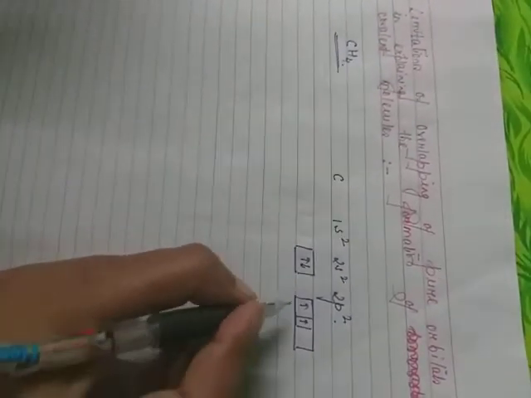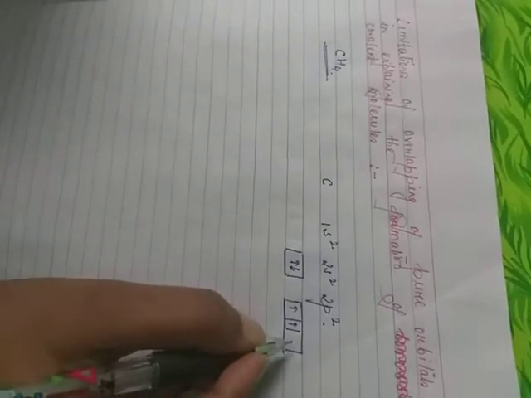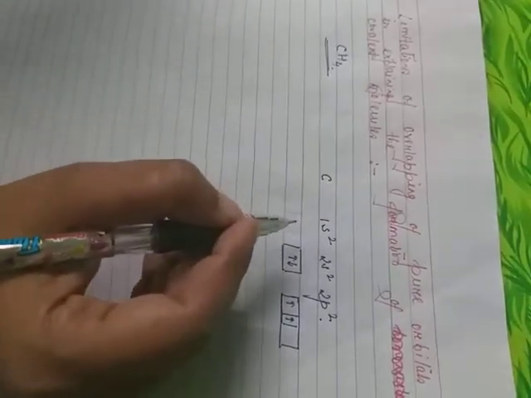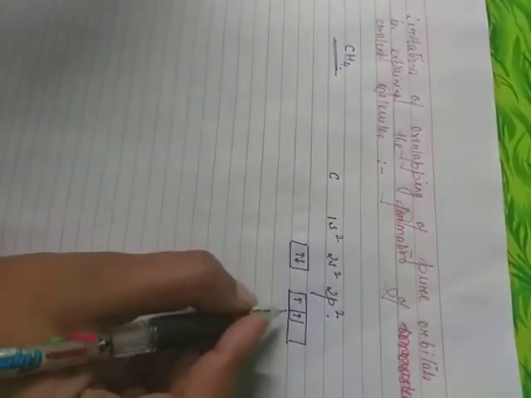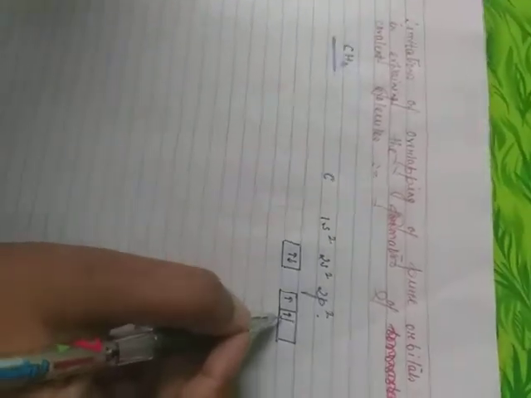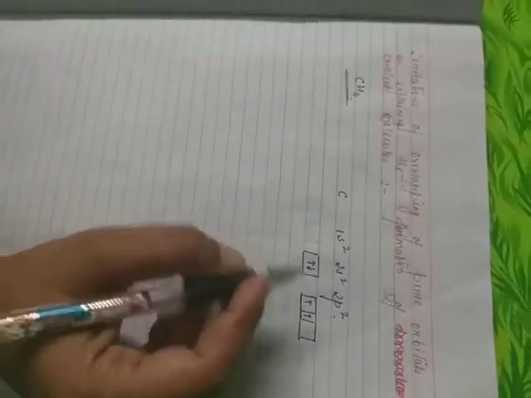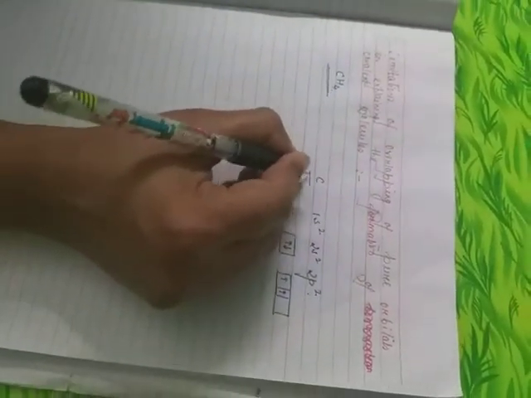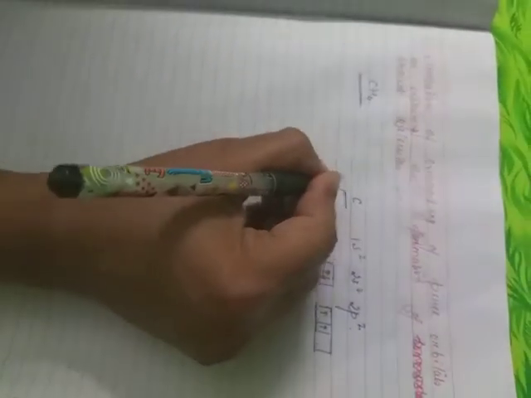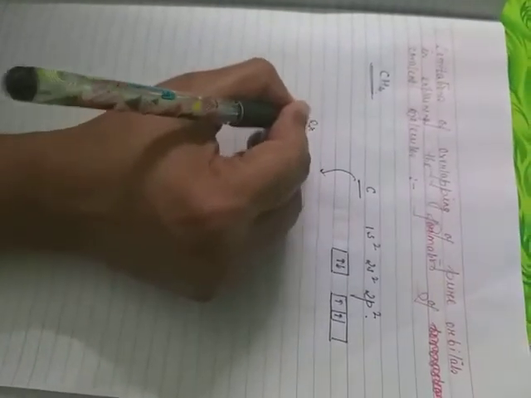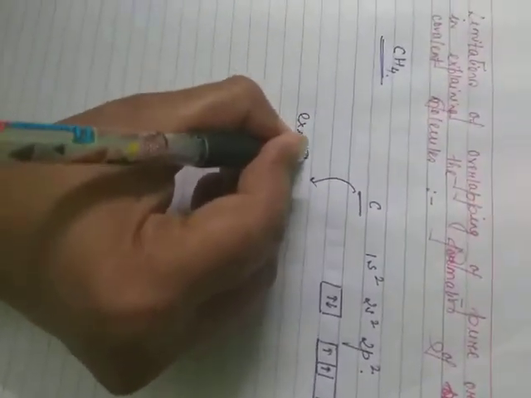This means that with this ground state configuration, the tetravalency of carbon, which is a well-known fact, cannot be explained. We have only two unpaired electrons and that has to be paired, so how could we expect a valency of 4? Further, this tetravalency of carbon could be explained by its excited state configuration.